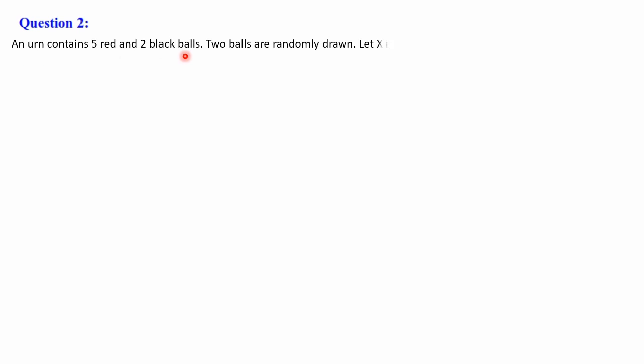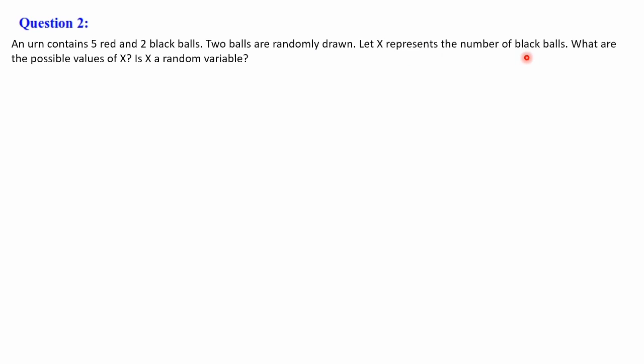Next, we shall discuss question number 2. The question is, an urn contains 5 red and 2 black balls. 2 balls are randomly drawn. Let x represent the number of black balls. What are the possible values of x? Is x a random variable? Here, an urn contains 5 red and 2 black balls, and 2 balls you are taking randomly. And x is already defined, x represents the number of black balls.